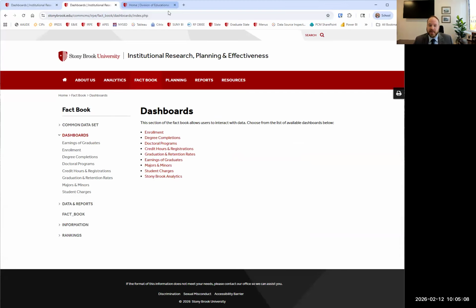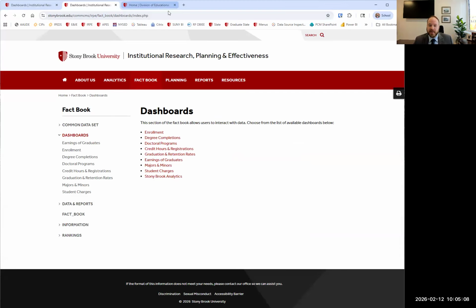Before we get into this, our data flows from PeopleSoft nightly into our Stony Brook data warehouse maintained by Enterprise Data and Analytics, and it comes into these dashboards. So you will see mostly things that are official. They are stored and saved and cleaned, and they are our day 15 snapshot or our official degree snapshot. Or if we have externally sourced data like we do in this earnings dashboard, I'll talk about that later. It's noted where that's external.